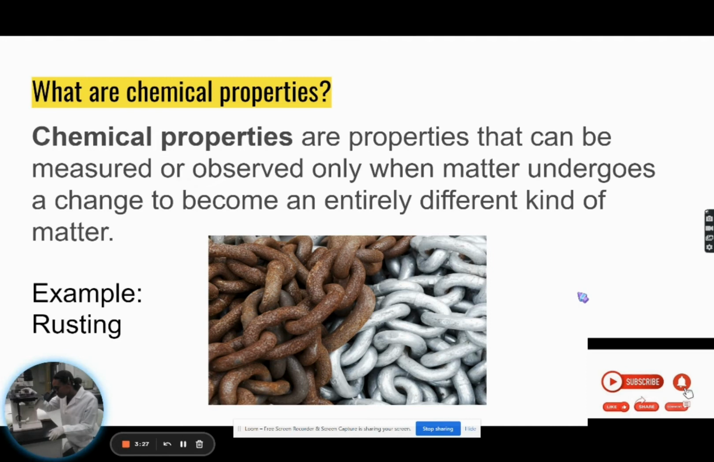So I want you to remember that the only time you could observe a chemical property is if a new substance is formed, right? And this new substance now has a new identity. So the identity of this old substance, or the thing that was there before, now changes to a new substance.